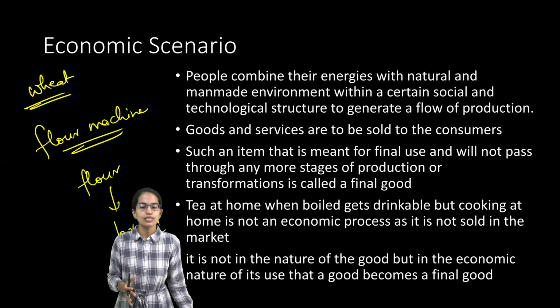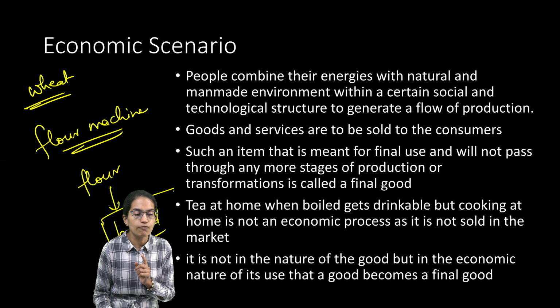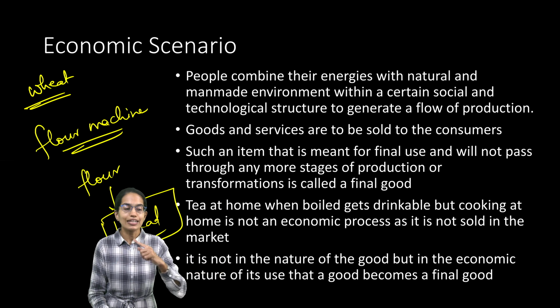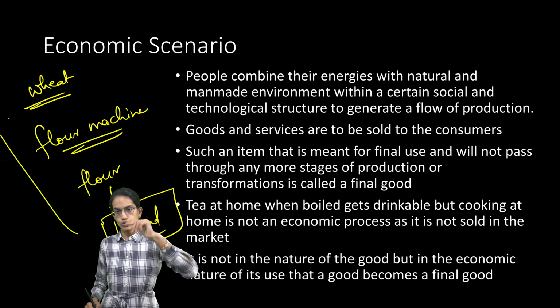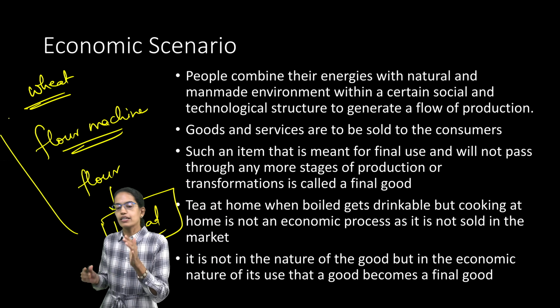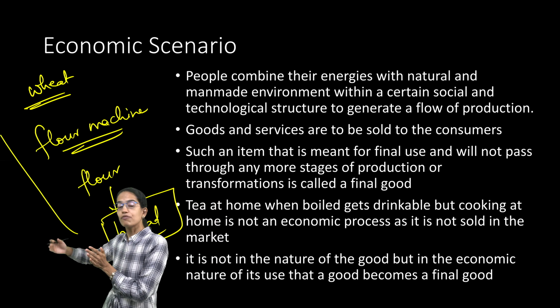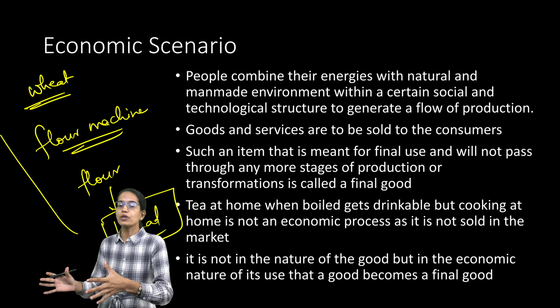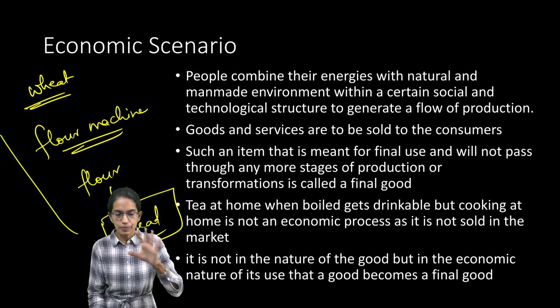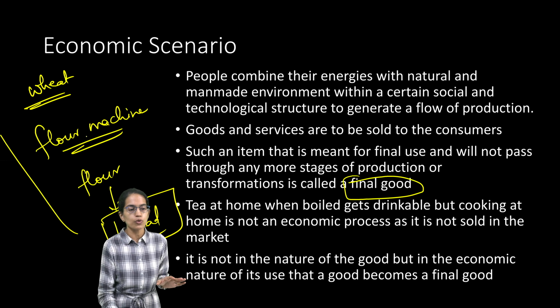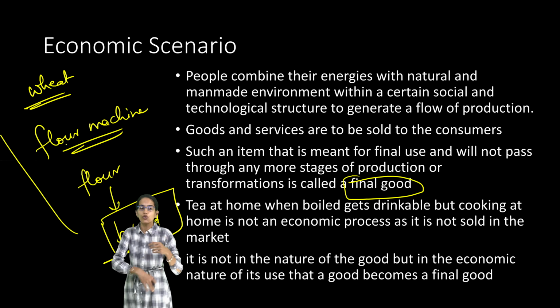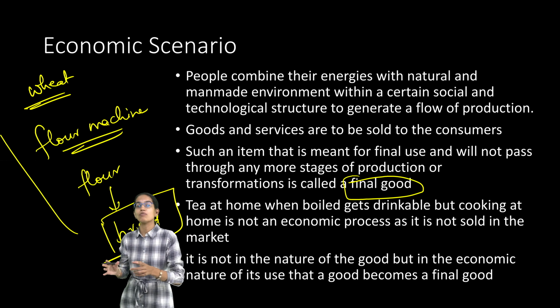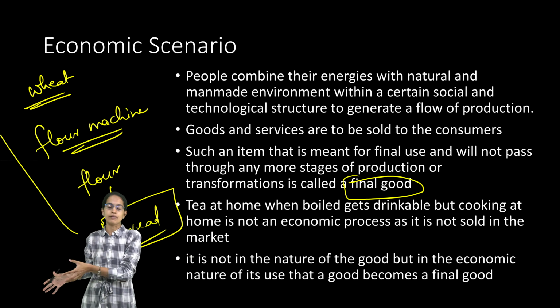So that means we are focusing only on the final item which is produced, and it incorporates all intermediate goods. The prices of those would be incorporated, and finally the final product would be released, and that would be called the final product. All the remaining things, the flour mill, the flour obtained from the flour mill, would be the intermediate products, when I am looking for a ready-made bread.